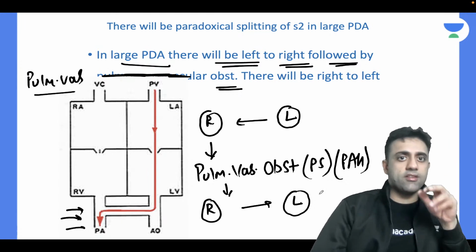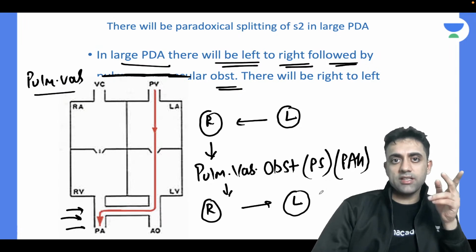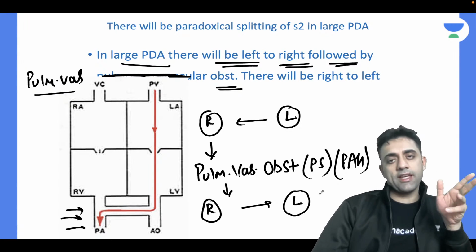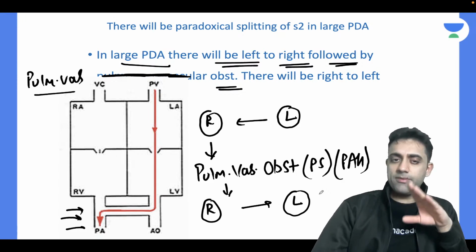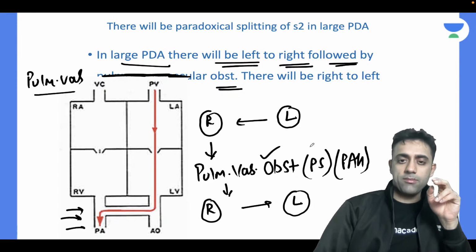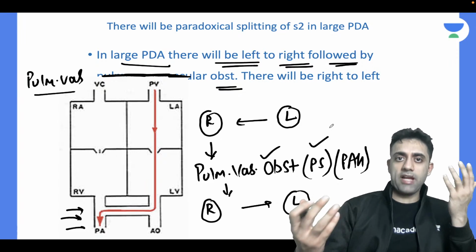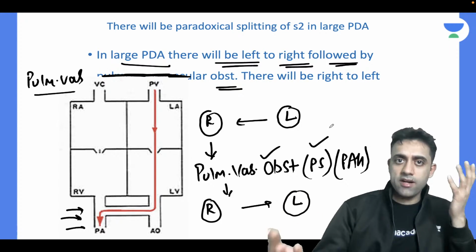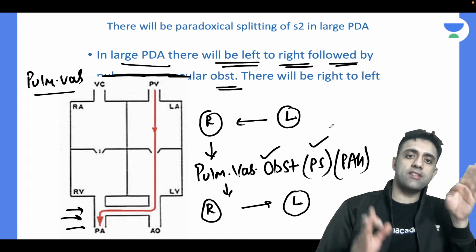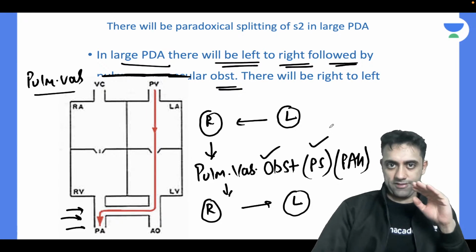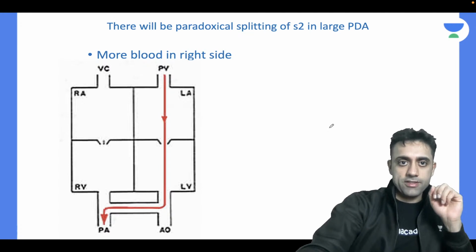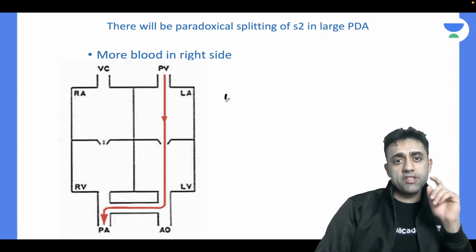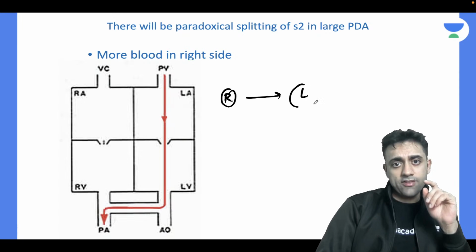So again, my question is, why is there a paradoxical split of S2 in a case of large PDA? In a large PDA, there will be a left to right shunt followed by pulmonary vascular obstruction, later having pulmonary stenosis or pulmonary artery hypertension. The shunt which was left to right becomes right to left. Okay, this much you have to hypothetically imagine in your mind. Then what happens? So now the shunt which is right to left, what will happen?